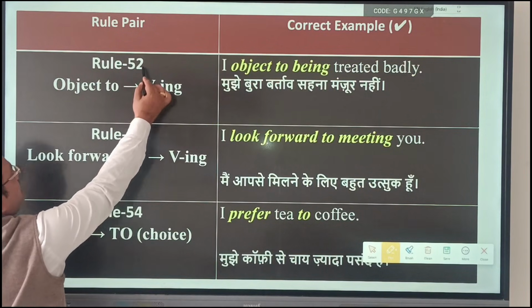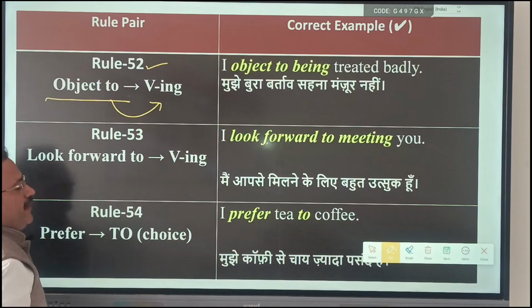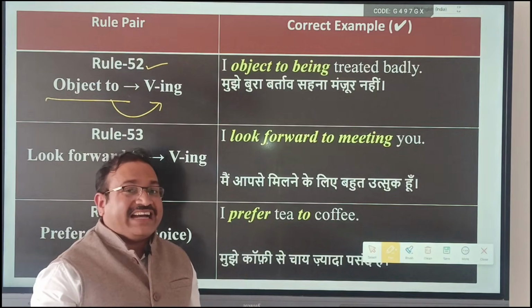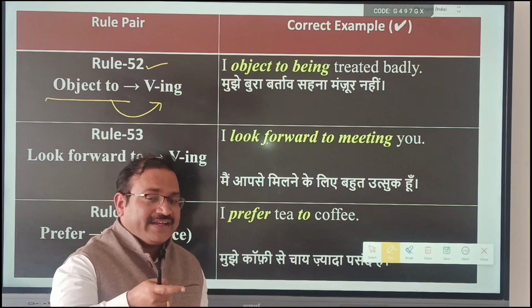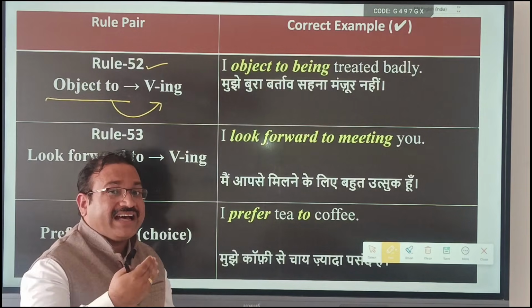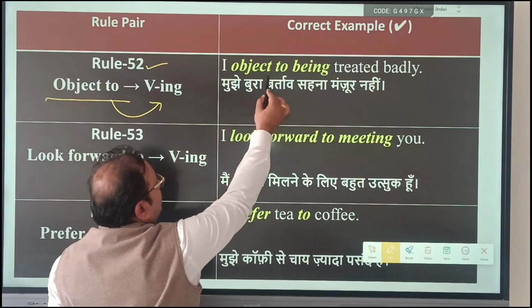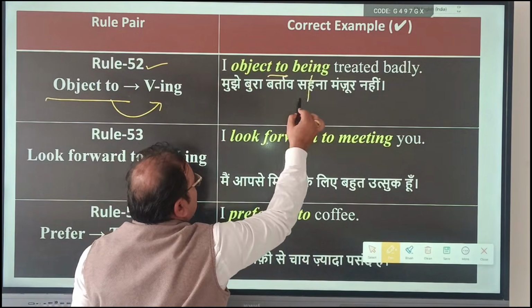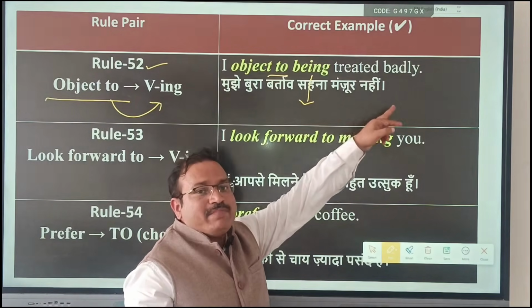Now rule number 52. Object to is followed by verb with ing. Like accustomed to, working. So object to, verb with ing. Don't get confused that you have to here, so V1 should be used. No. I object to being treated badly.